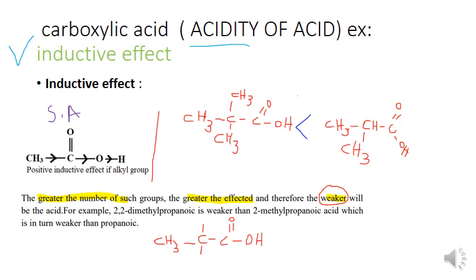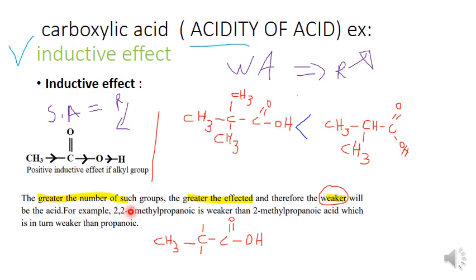This is a weak acid. It is a weak acid due to more alkyl groups. This is a strong acid due to less alkyl groups. You understand? The greater the number of such groups, the greater the effect. Therefore, it is a weaker acid.